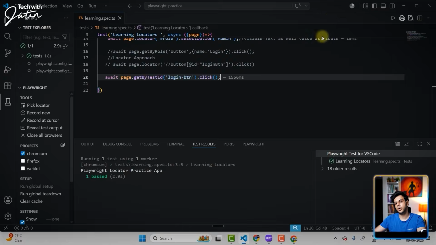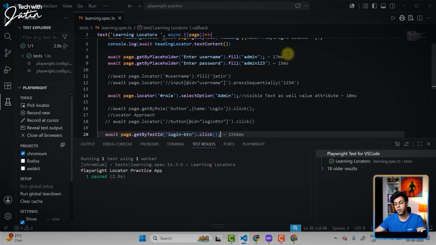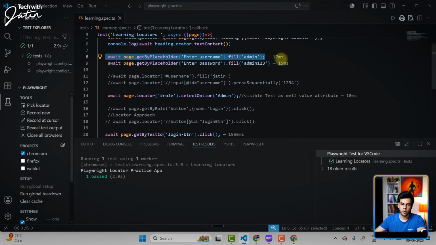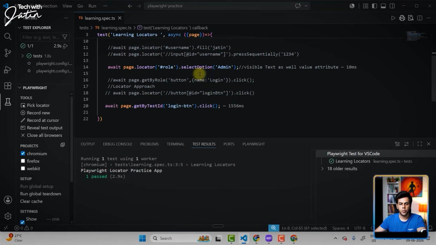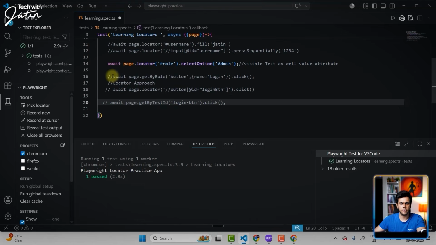One of the best things about Playwright, which I'm liking a lot, is that it is technically telling me about the individual steps' execution time. I can look at this particular step itself, the test script which I have written, and I can come to know whether it is optimized or not. When we were using the get by role, over there we were getting a better performance, right?